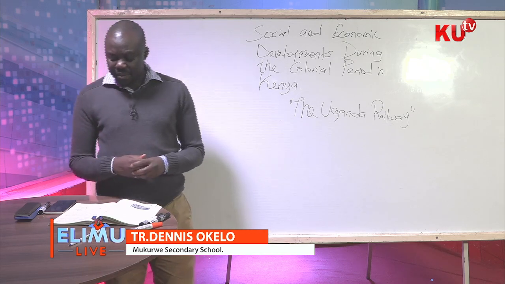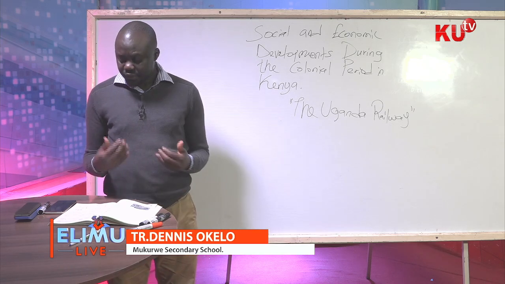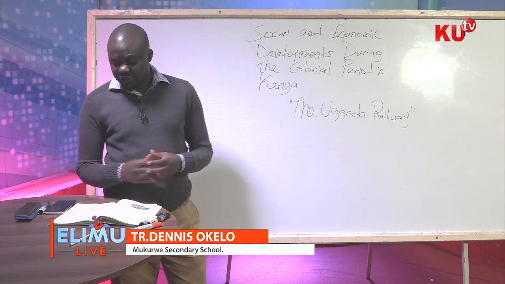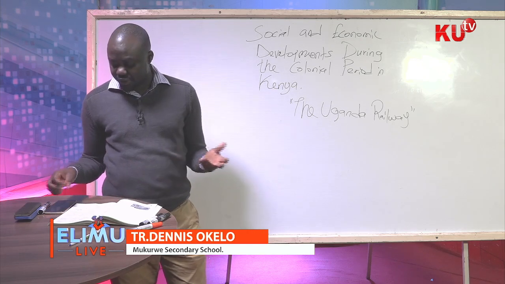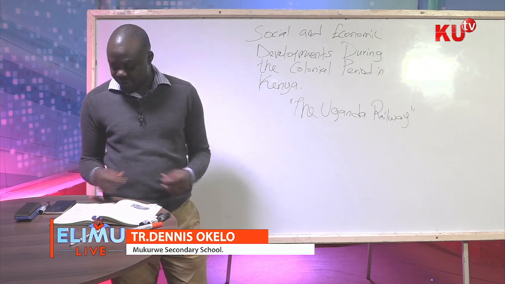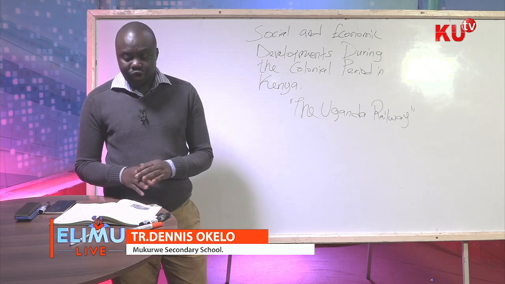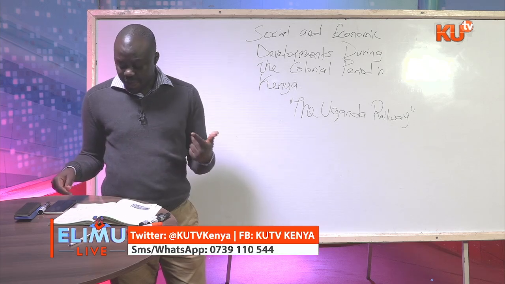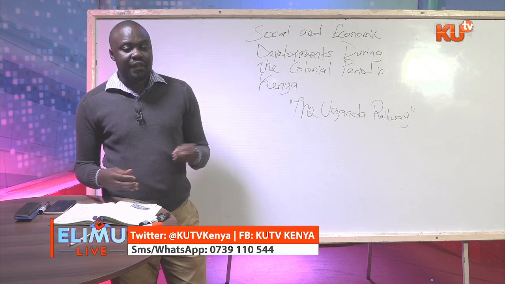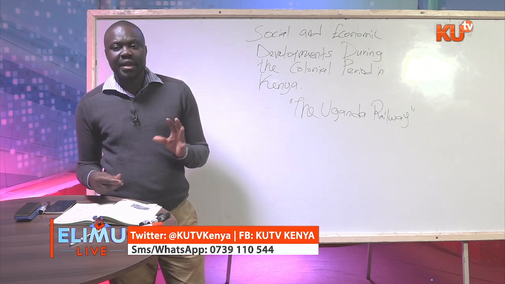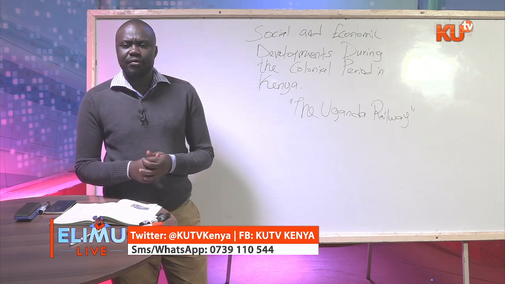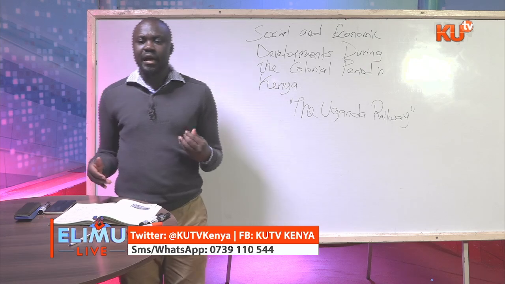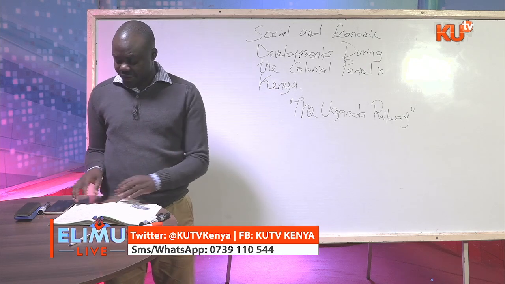Then it encouraged the immigration of European settlers to Kenya. After the construction of this railway, the colonial government encouraged their settlers to come to Kenya, and these settlers were also invited to establish modern farms to make this railway viable and to make this region economical. Again, their presence was going to make the maintenance of the railway very easy. Why? Because the taxes and revenue that they generated could be used to sustain the railway.